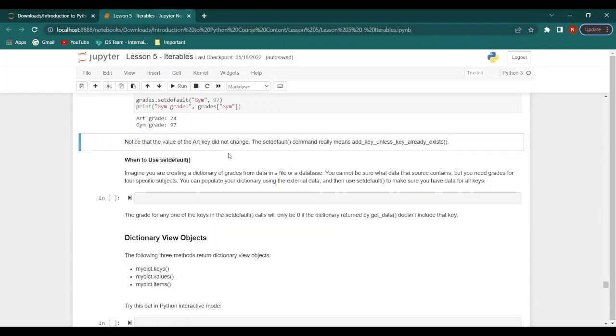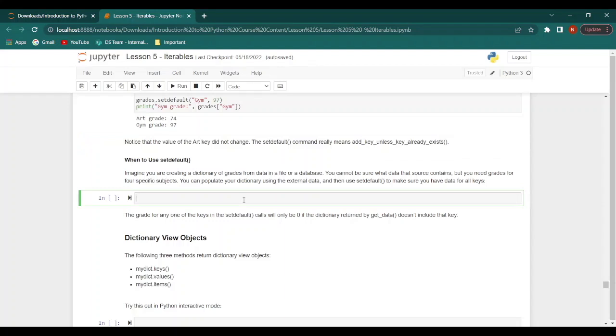Let's say we needed to create a dictionary of grades. Now we have data that is in some kind of a file or a database that exists. But we can't really be sure about the kind of data that is contained within that particular source, whether it's the file or the database. Even so, we still need grades for 4 specific subjects. So we can populate our dictionary with the help of the external data, and then using the set default method, we can make sure that we have data for all of the keys.